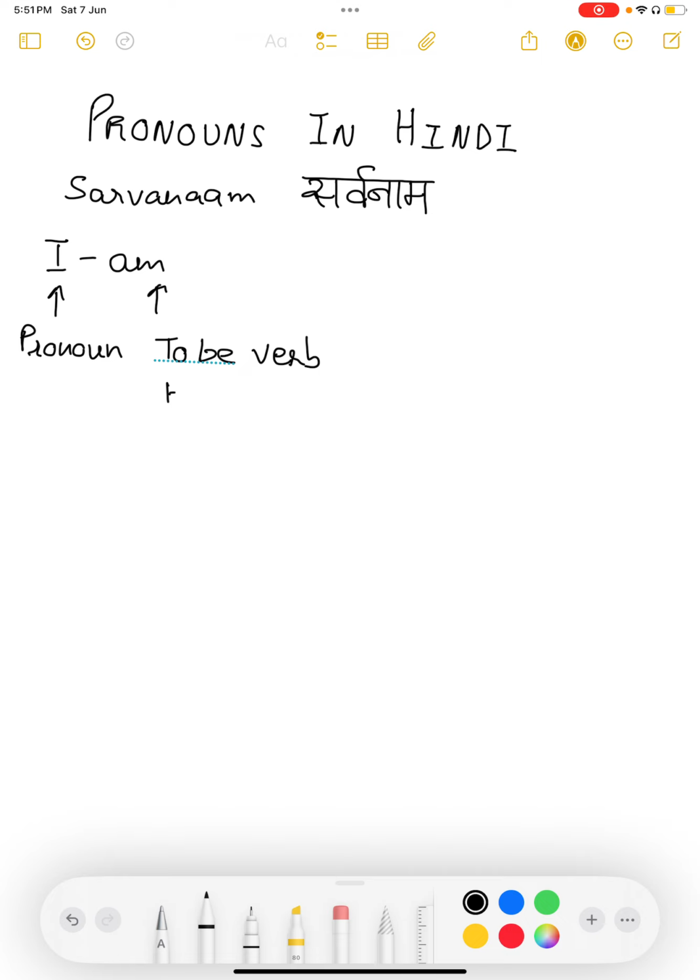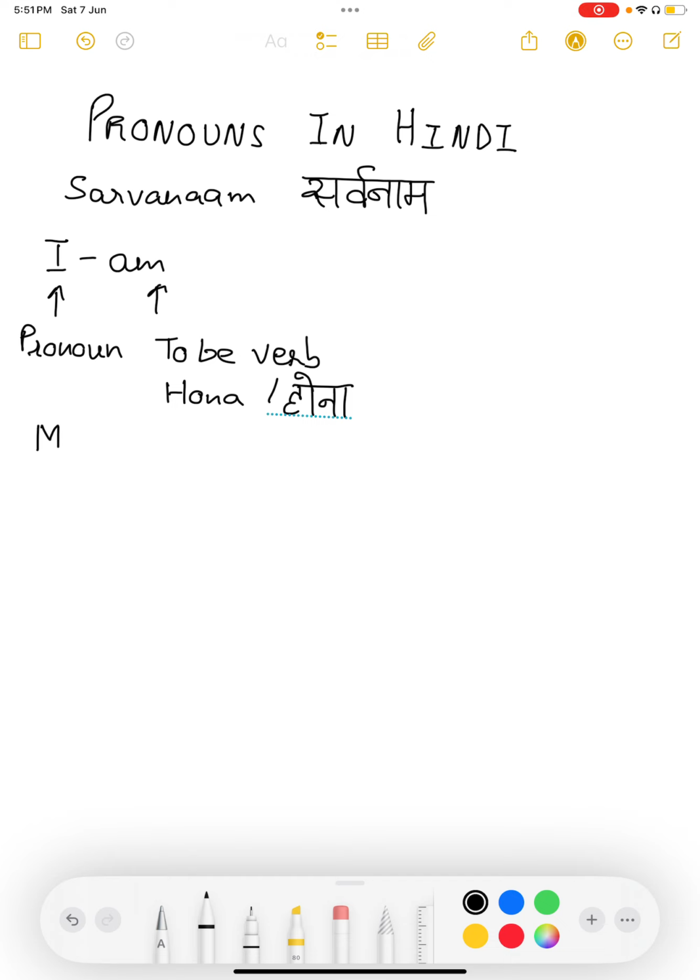The to be verb that we have in Hindi is hona. This is the verb from which you derive words like is, am, are. So we learn the pronouns with their respective to be verb pairings. Why are we doing this? Because later on, as we construct sentences, remembering them in pairs will help us. So let's begin with the first one.